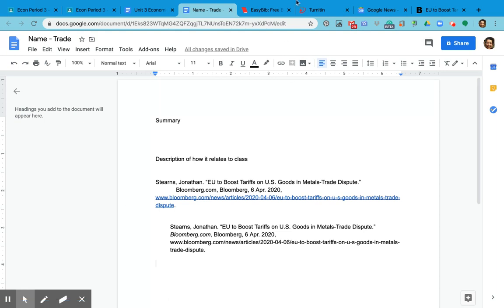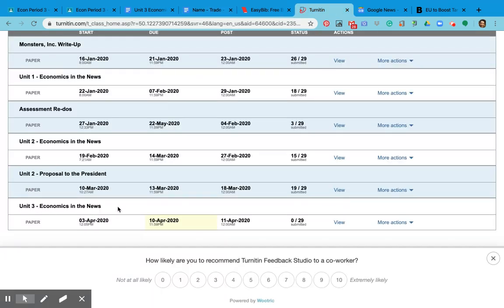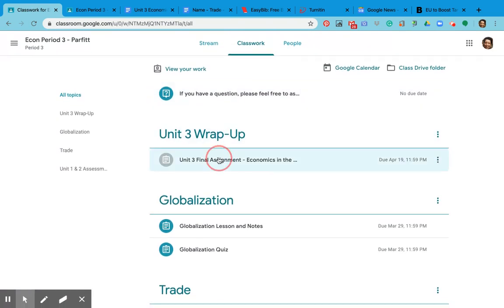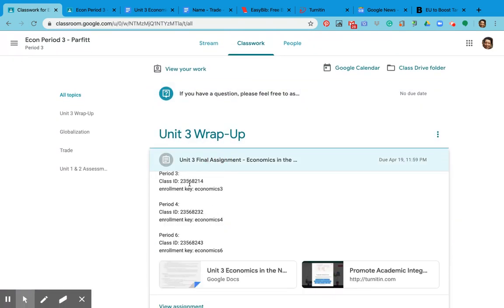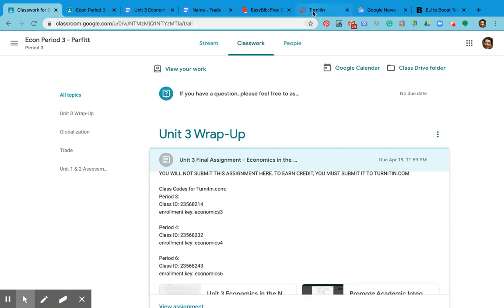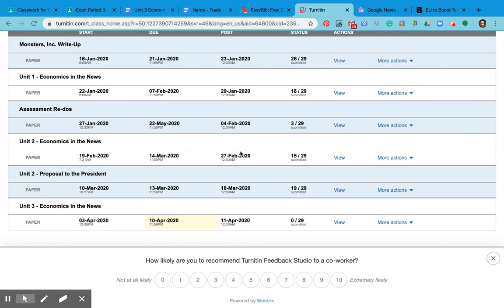So for example, if I just pasted it, sometimes it doesn't necessarily paste correctly. Once I'm done with this, I just go to turnitin.com. I will sign in. I will go to the Unit 3 Economics in the News, and you guys will have a button that says submit, and you submit your paper like you normally would. If for any reason you have forgotten, or if you've never signed into turnitin.com, you can find all of that information right here. Our class ID and the enrollment key for each of the different class periods is right there for you. So there should be no reason why you can't get it submitted.